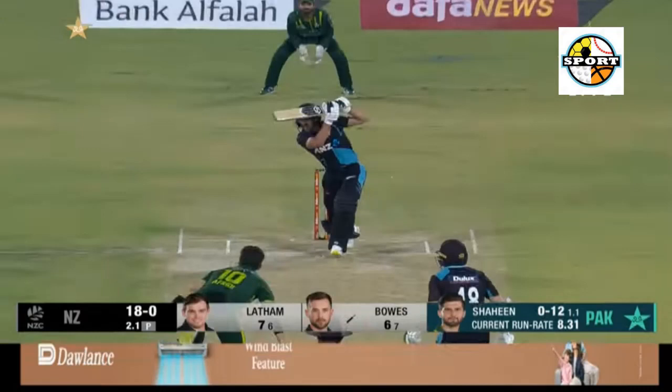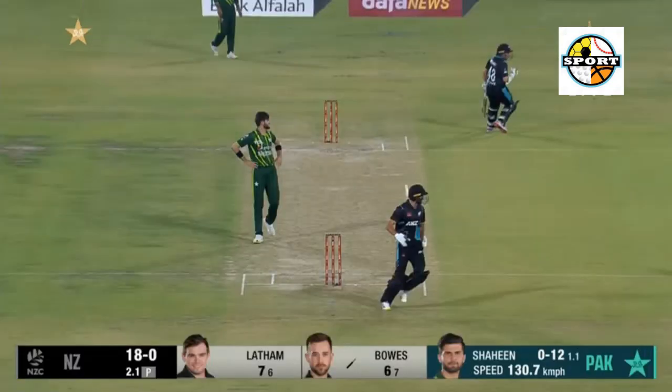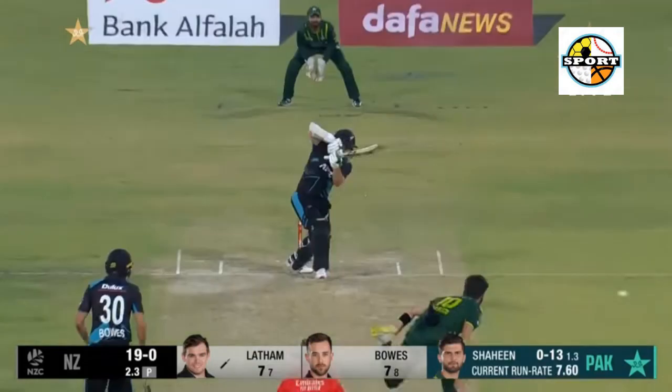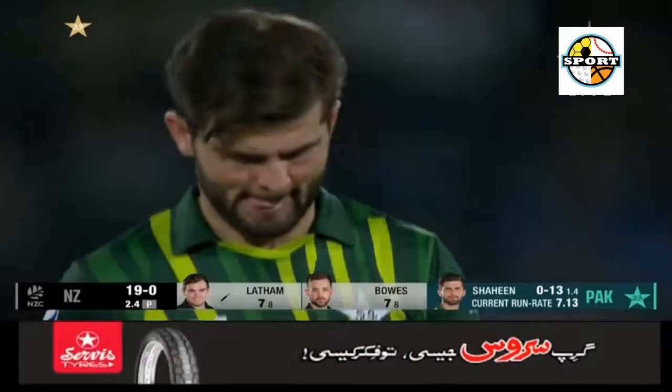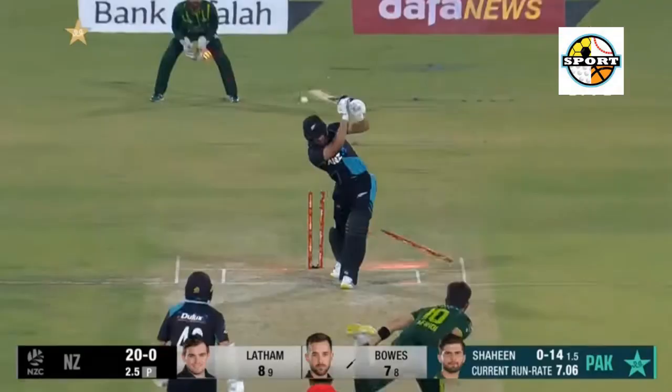7.5 Faheem Ashraf to Latham, 4, a bit of innovation now from the Kiwi skipper. Shuffles across, gets under the full delivery and paddles it off the thick inside half, manages to get it over short fine and claims a boundary.